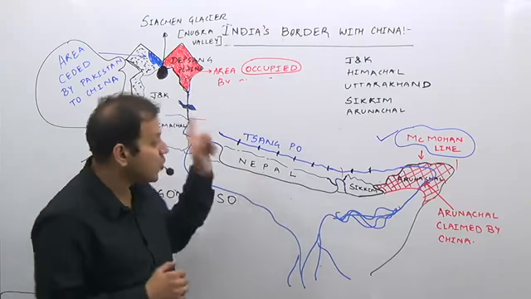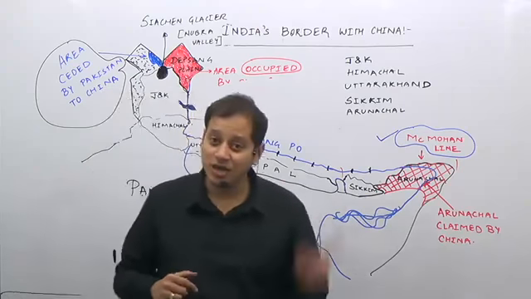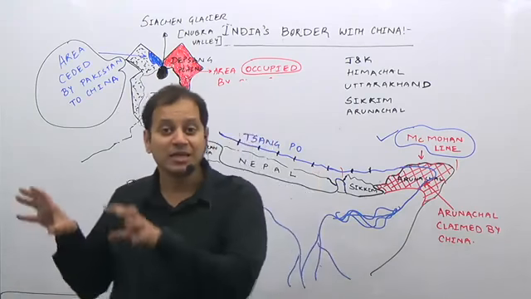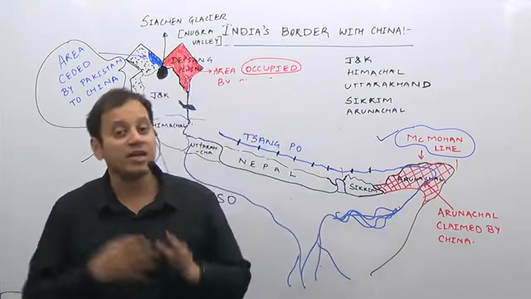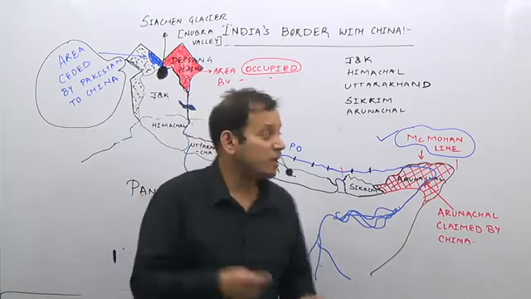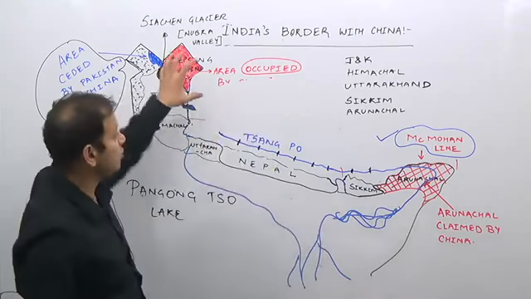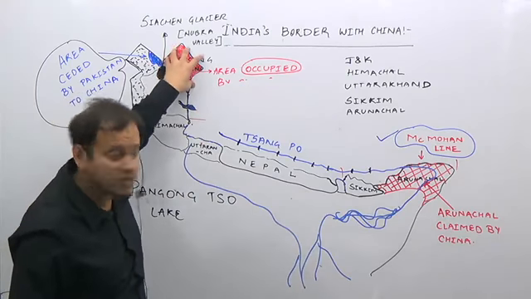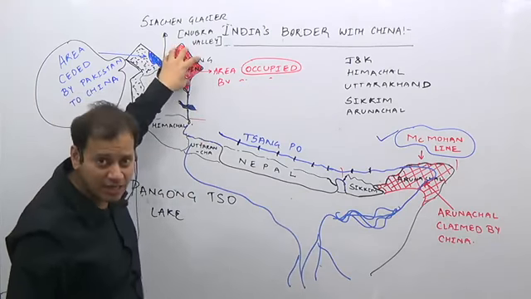So these dams which China is constructing on the Sangpo river form an important part of your current affairs related to international relations. Again, not a part of my geography. My part of geography is what is this border known as? This is known as the Depsang Plains. It is also known as Aksai Chin. It is occupied by China.